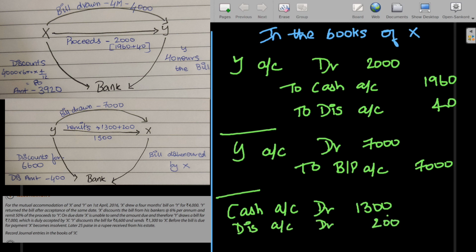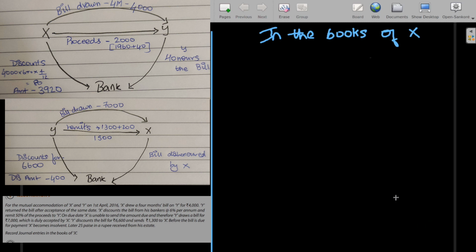This 200 we saw in the formula. So X is going to bear the discount of 200, and Y pays us 1500, in which 200 rupees is the discount.